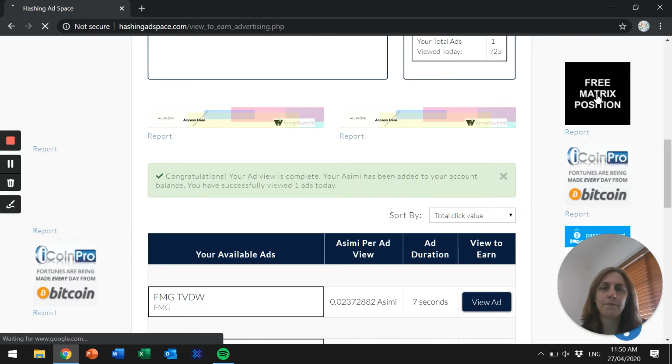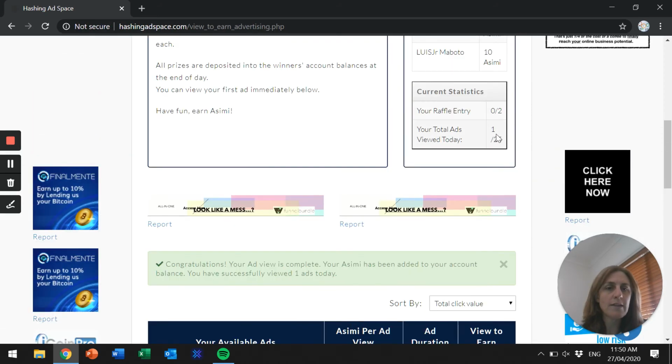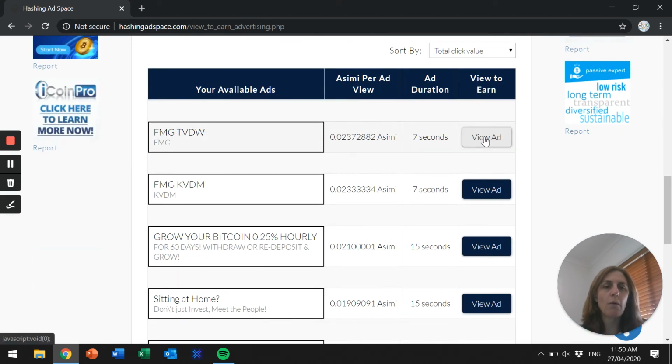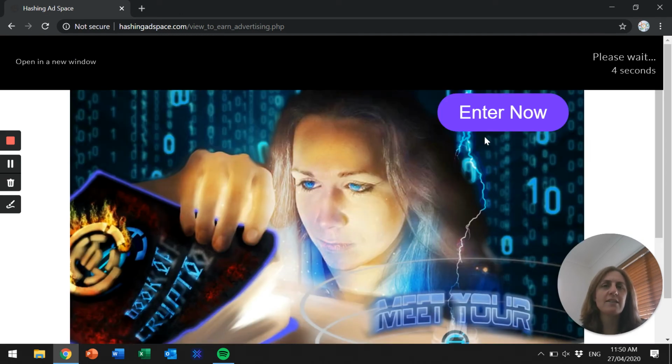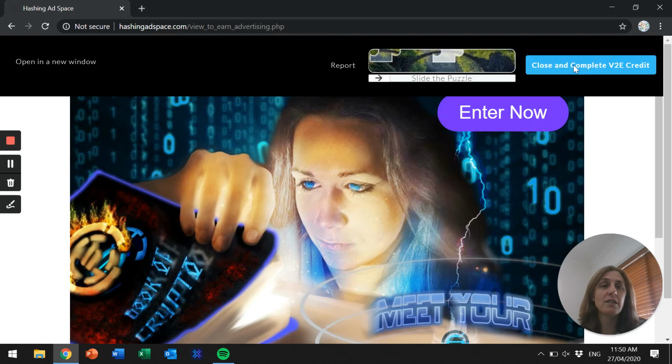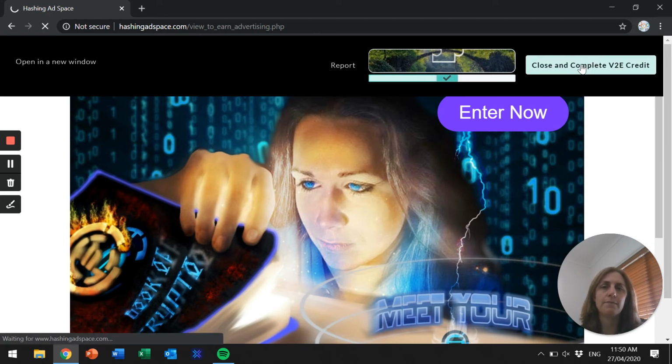So if we scroll up here, you can see that I've clicked one of my 25 ads. We'll just do one more. You can see how super simple this is, and it takes up next to no time to be able to do this and earn some extra Asimi. So we'll slide this across to here, got the green tick, and close and complete the view to earn credit.